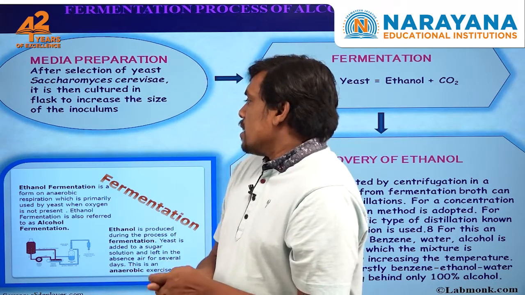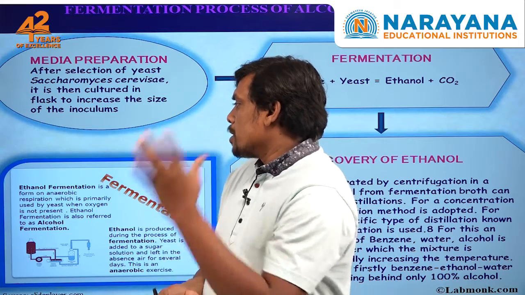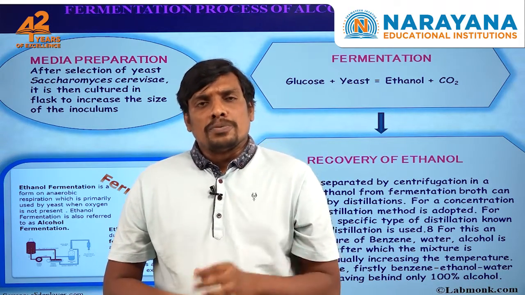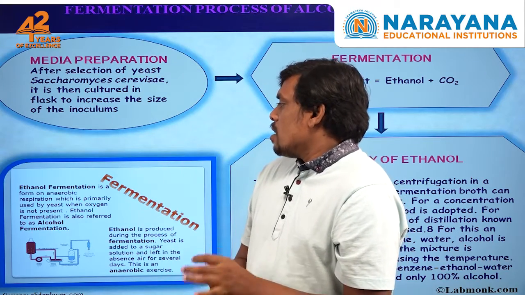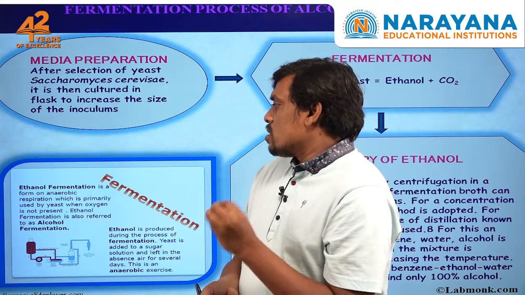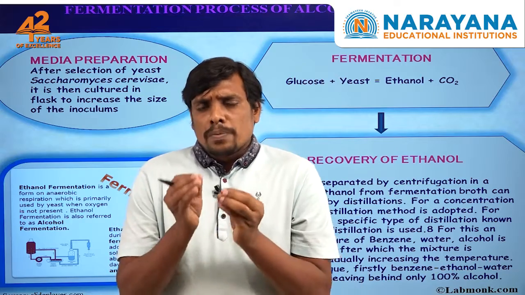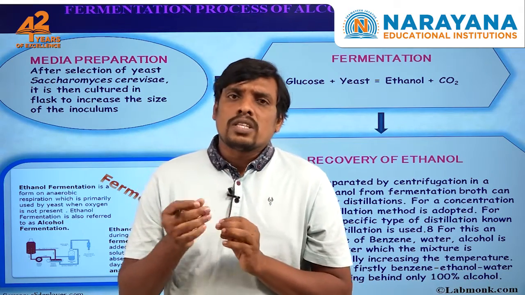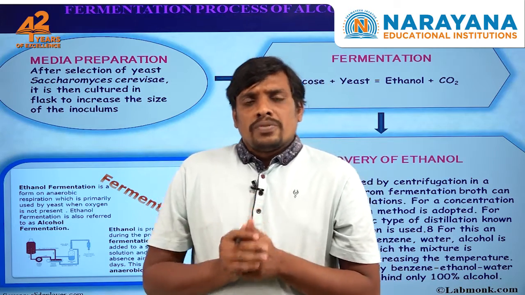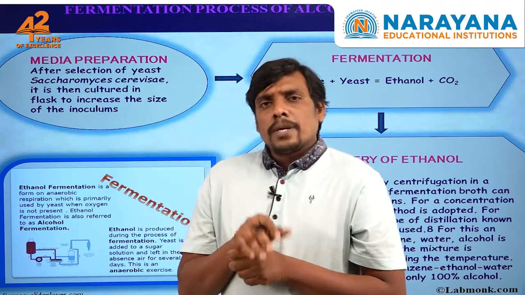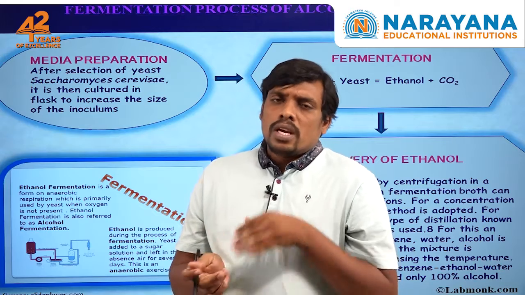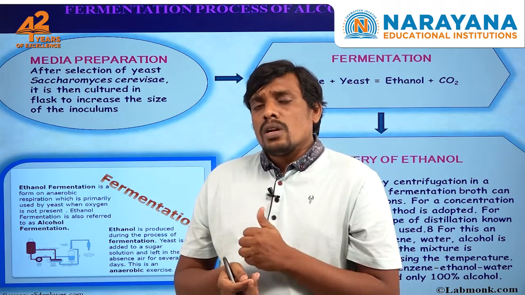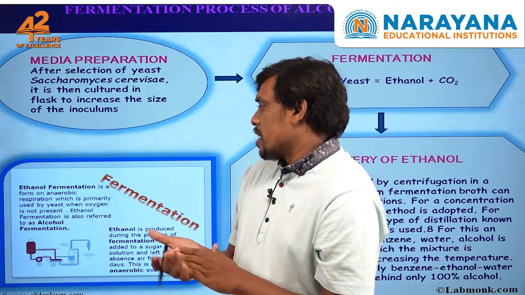The third step is ethanol fermentation, which is a process of anaerobic respiration. Do you know that ethanol is one of the major products of the fermentation process? Ethanol preparation is primarily carried out by yeast when oxygen is not present. Here, during the production of ethanol, yeast cells play an important role. Yeast cells react with the glucose and convert that glucose into ethanol. If oxygen is not present in the given solution of glucose, then the yeast cells undergo a sequence of reactions.